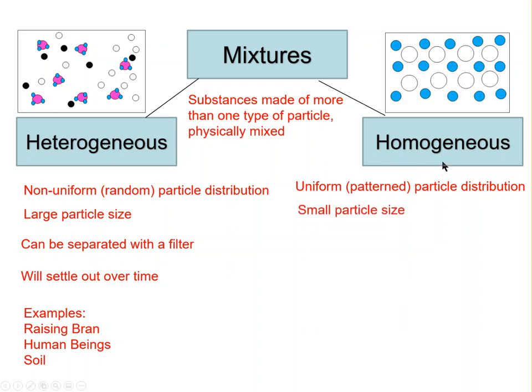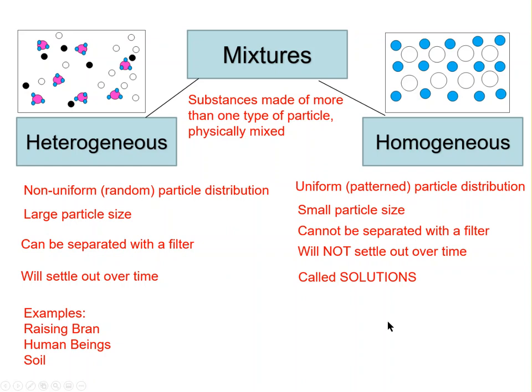So one thing that makes a homogeneous mixture is the fact that it has very, very small particles. That means a homogeneous mixture cannot be separated with a filter. Milk is an example of a homogeneous mixture. When you poured your Raisin Bran through the filter, the milk passed right through intact. You could drink it. It's still milk. But the bigger particles were caught in the filter. A homogeneous mixture will not settle out over time. And a homogeneous mixture has a special name called a solution.